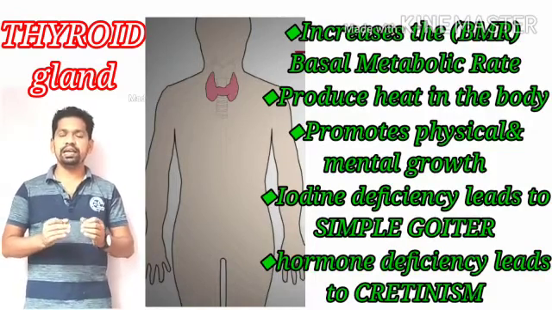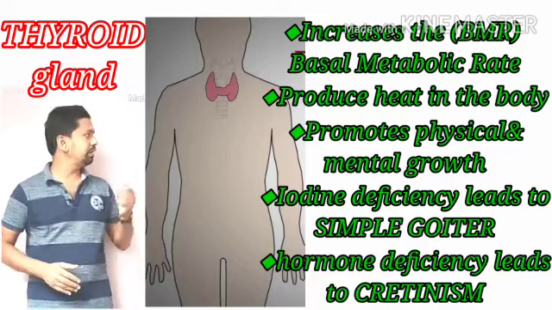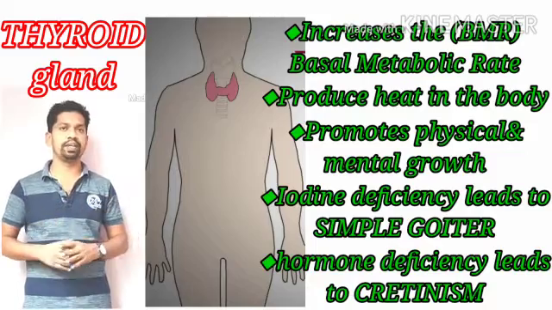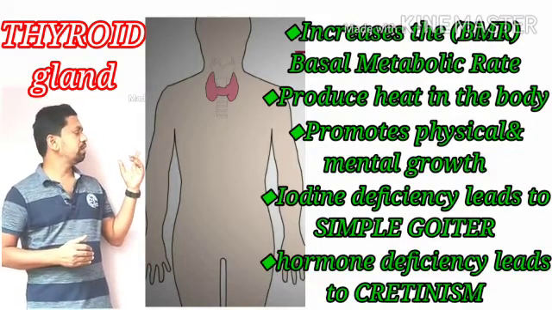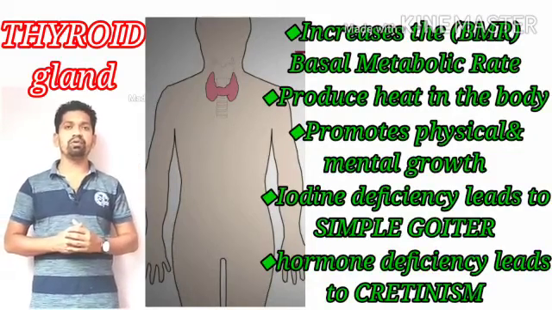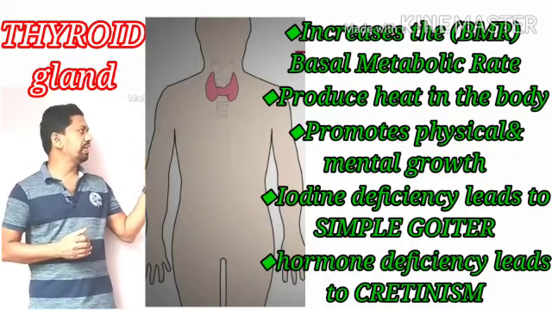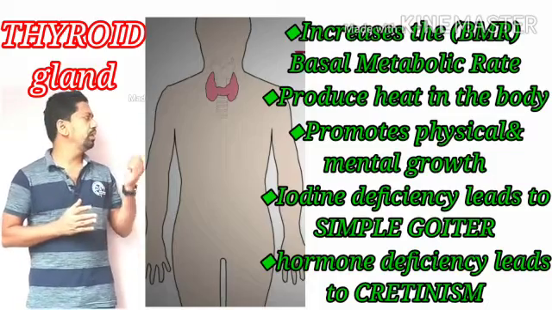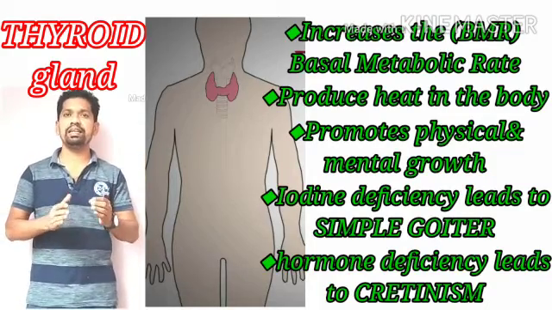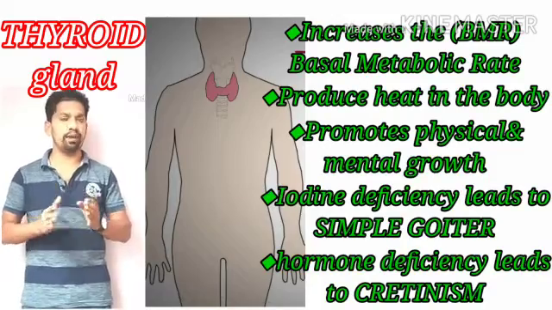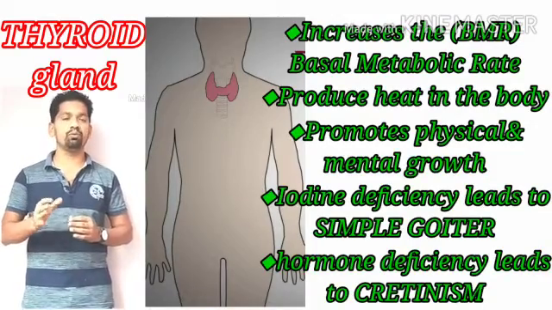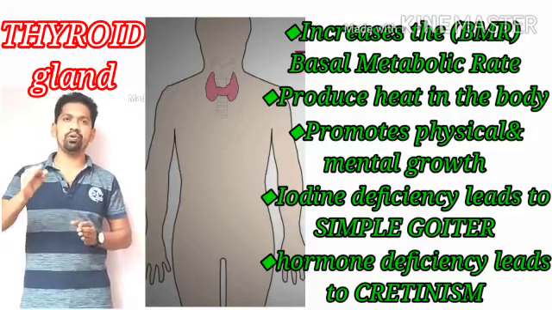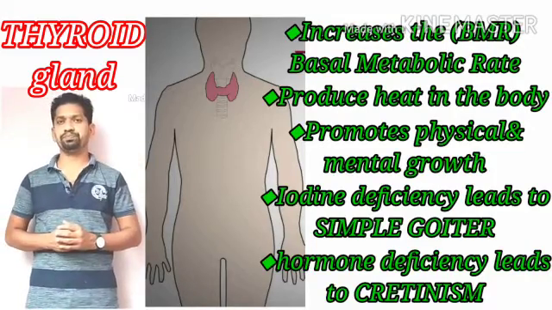So thyroxine, an important hormone produced by the thyroid gland, is very important to maintain the basal metabolic rate in our body. It maintains the proper temperature in the body, and again it is very important for the physical and mental growth of a person, especially in childhood. Physical and mental growth is completely controlled by the important hormone known as thyroxine.